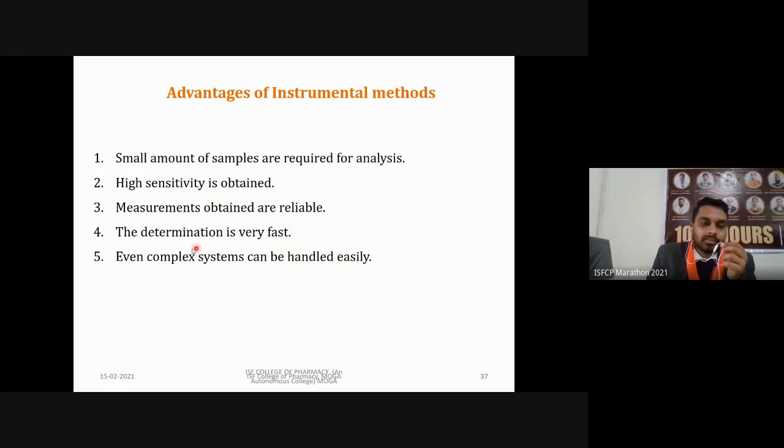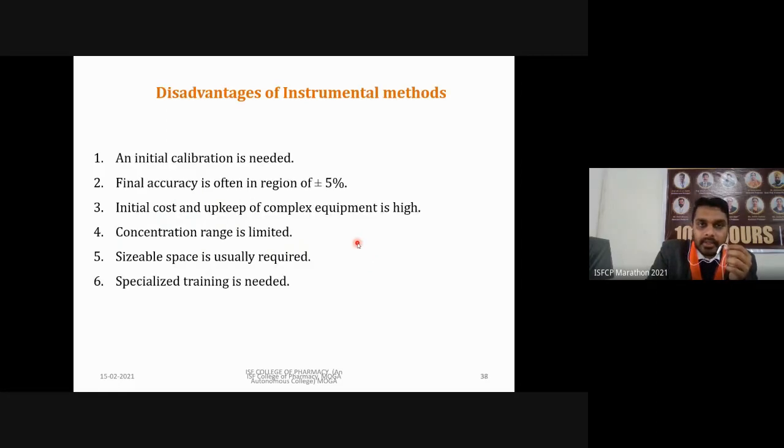We are going to use user friendly graphics in this case. Complex instruments like GC, or the atomic absorption spectroscope which we are going to use, can be easily handled from a system by just setting, so that is easy in this case. Disadvantages: for each instrument that we are going to use, initial calibration is required.